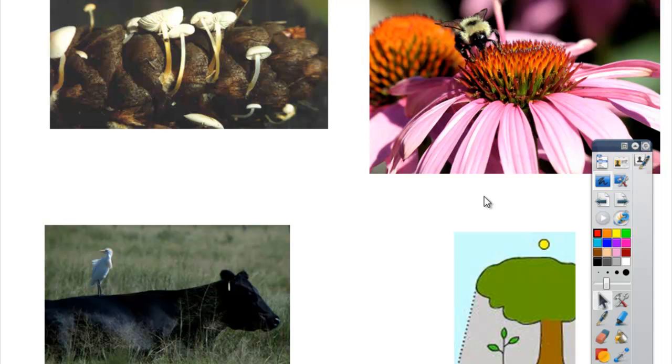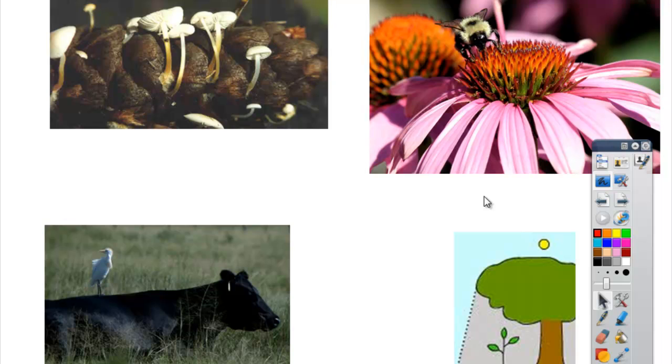The upper right-hand corner, of course, you have the bee. Okay, and the bee and the flower, as I said before, is a mutualistic relationship. All right, not so obvious would be down in the lower left, where you have a bird on top of a cow. And what's happening is the bird is basically picking insects off the cow. All right, so the question is, does the bird benefit? And you should be answering yourself, yes. Does the cow benefit? For the most part, I would say no.